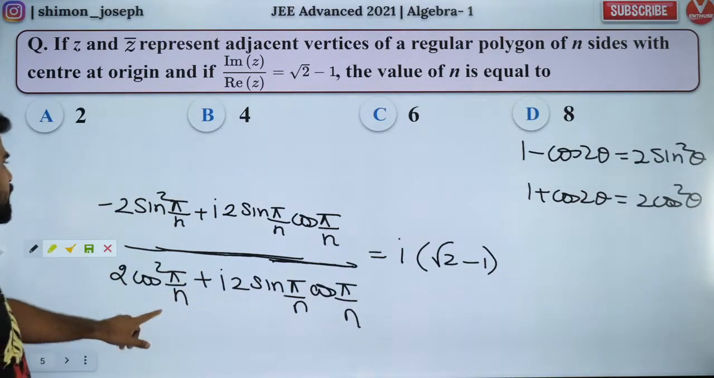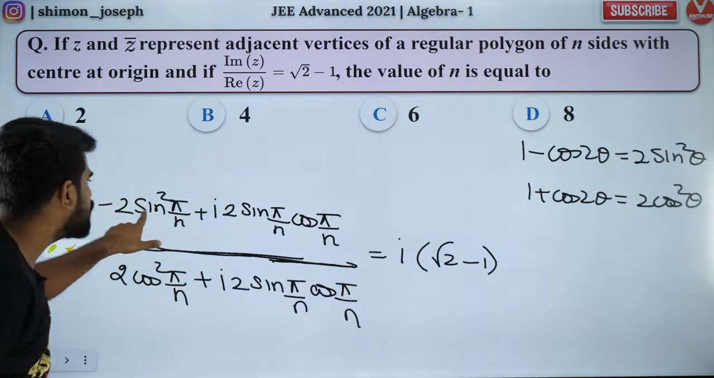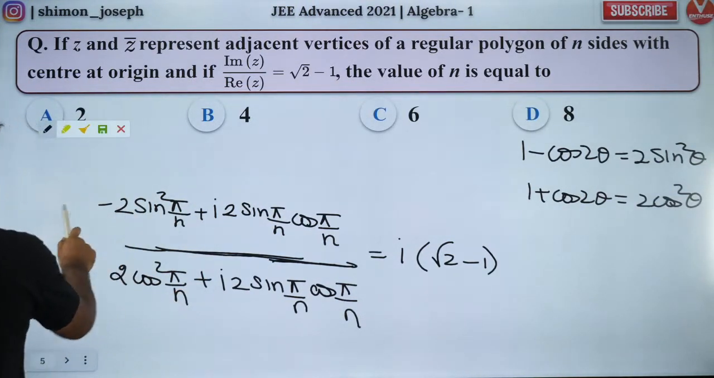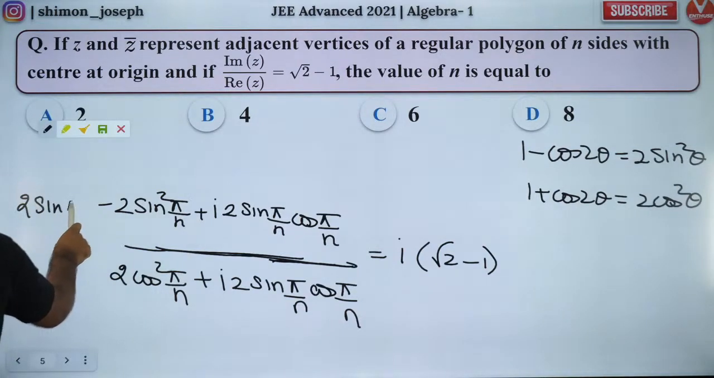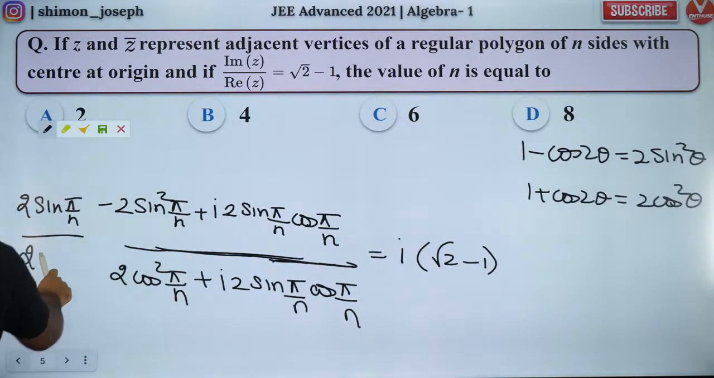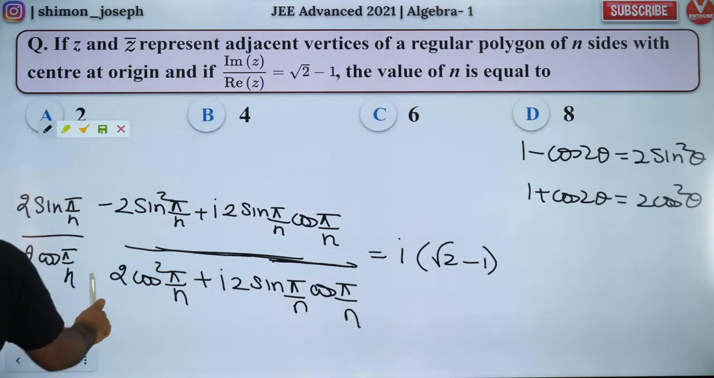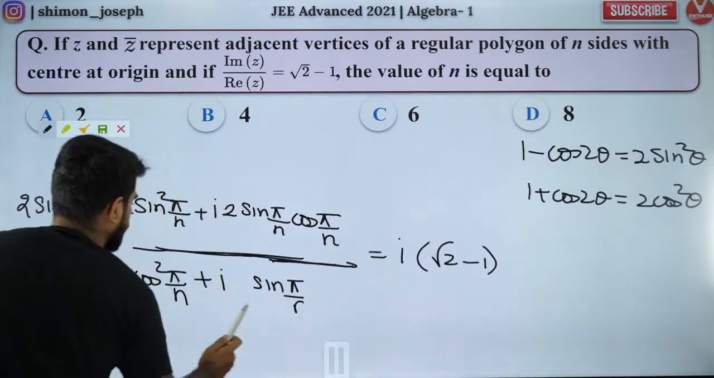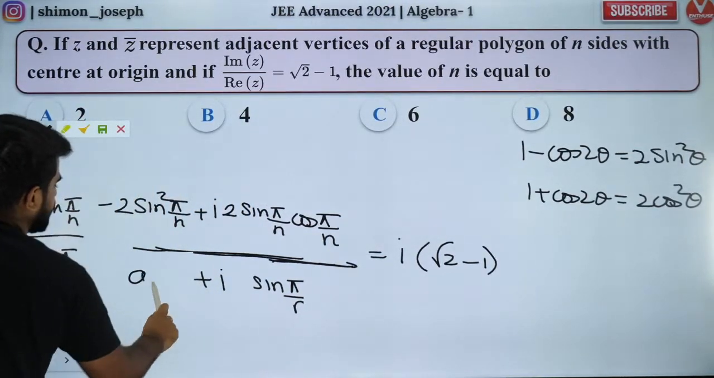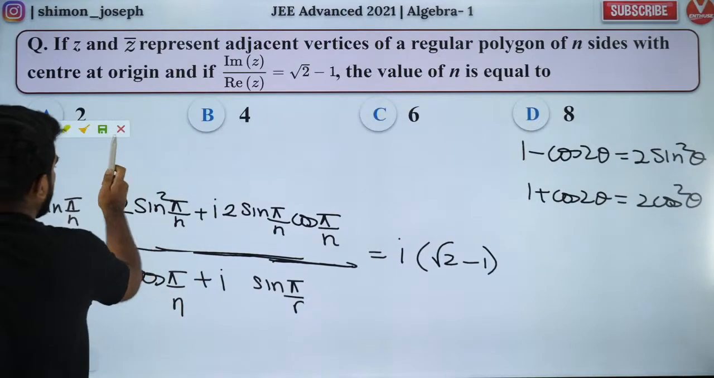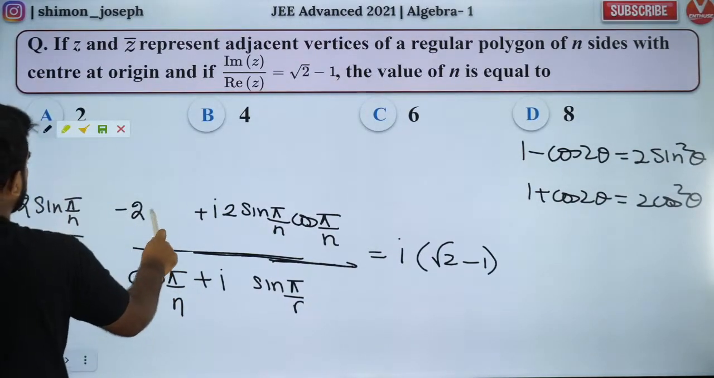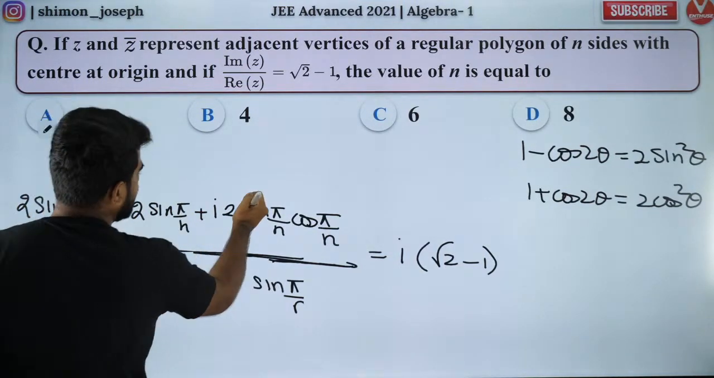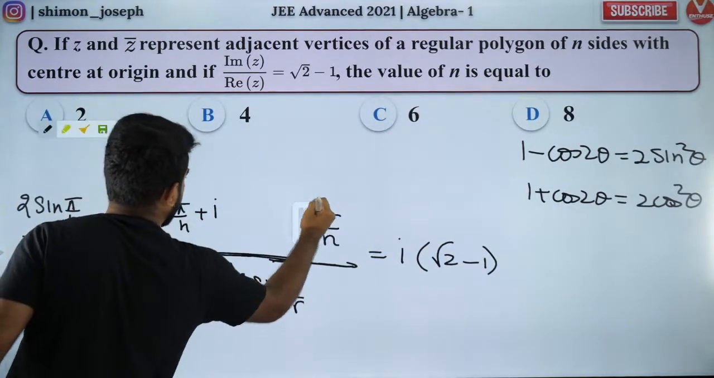Are you all happy? So in the numerator I can take 2 sin pi by n common, and in the denominator I can take 2 cos pi by n common. If I take 2 cos pi by n common, I'll be left out with this in the denominator, and in the numerator I'll be left out with minus 2 sin pi by n plus, what do we have? 2 sin pi by n goes away, so you'll have cos pi by n.